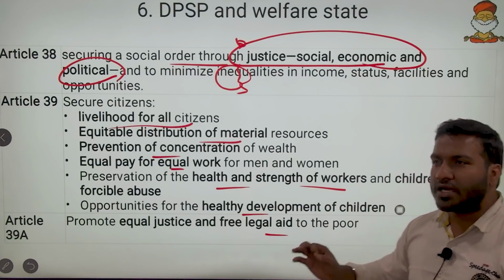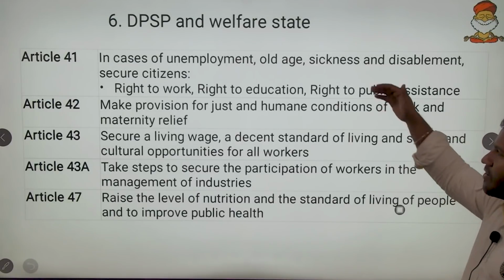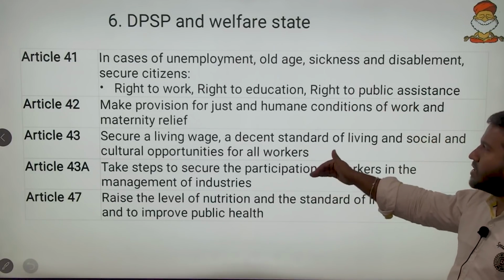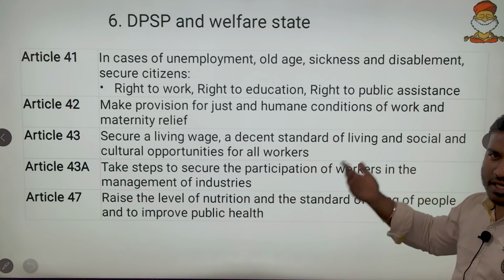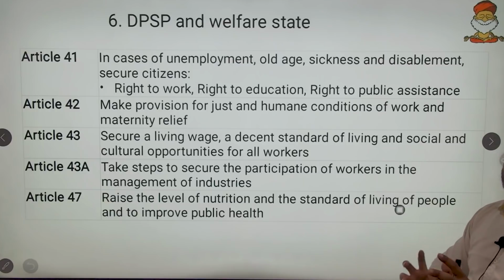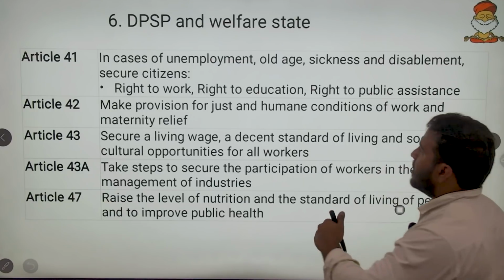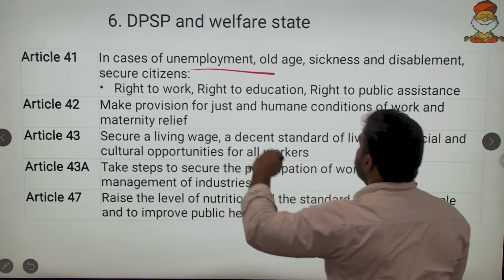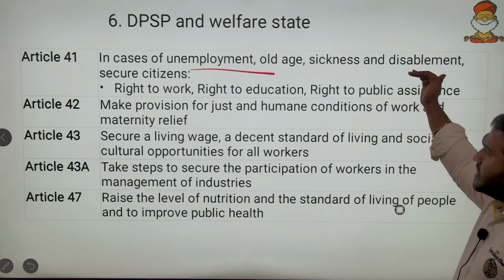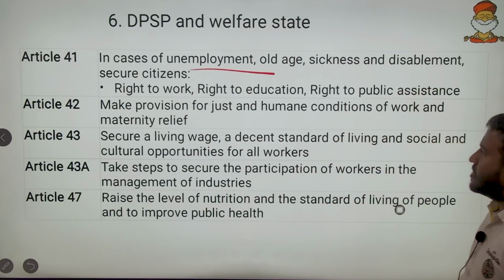You cannot memorize each and everything here. So I have brought in the social one, the Gandhian and liberal we take in any other class. So we go with the piecemeal approach. We won't flood our brains. So here we have in case of unemployment, old age, sickness, disablement. So the right to education we have to give.